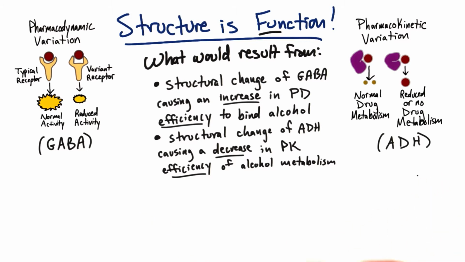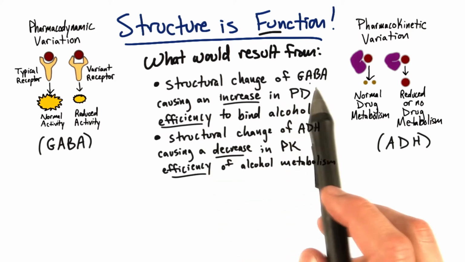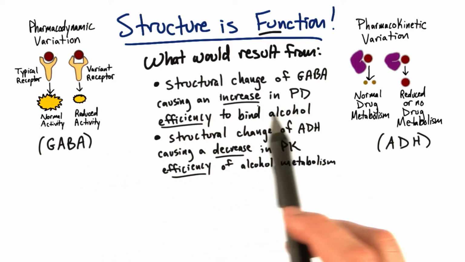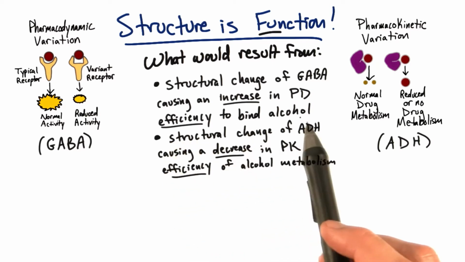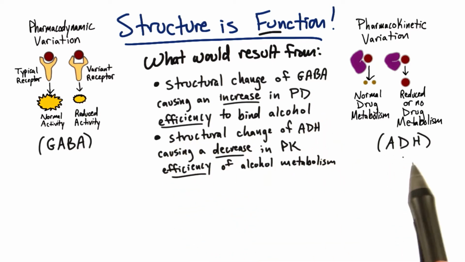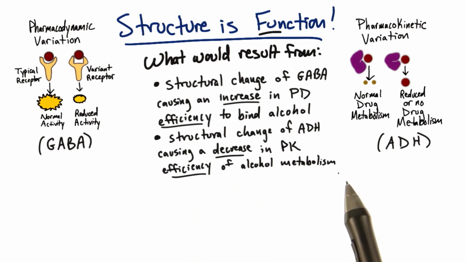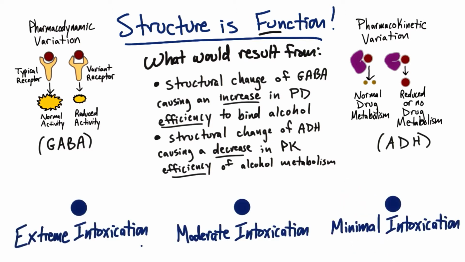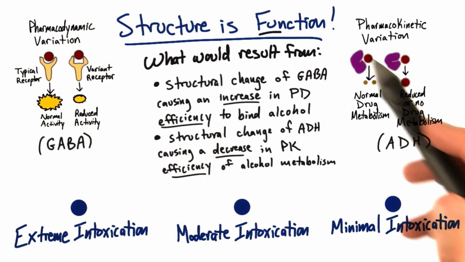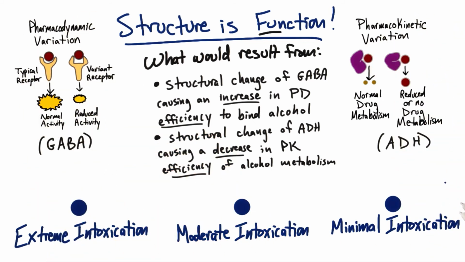Let's see if you can pull on the information we've learned about up to this point in the lesson. What do you think would result from a structural change of the GABA receptor causing an increase in the pharmacodynamic efficiency to bind alcohol, and a structural change of alcohol dehydrogenase, or ADH, causing a decrease in pharmacokinetic efficiency of alcohol metabolism? Would you expect extreme intoxication, moderate intoxication, or minimal intoxication? Remember, this time we're combining what we know about the pharmacodynamic and the pharmacokinetic pathways at one time to see the overall effect of the drug on your whole system or your body.